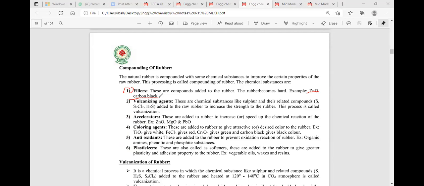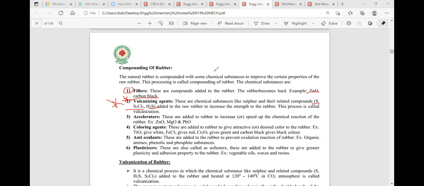Then what is the vulcanizing agent? Vulcanization is a process where sulfur is added. Sulfur in the form of sulfur chloride, sulfur in the form of hydrogen sulfide, is added at 140 degrees centigrade temperature. This is important for examinations: what is vulcanization or the vulcanizing agent.